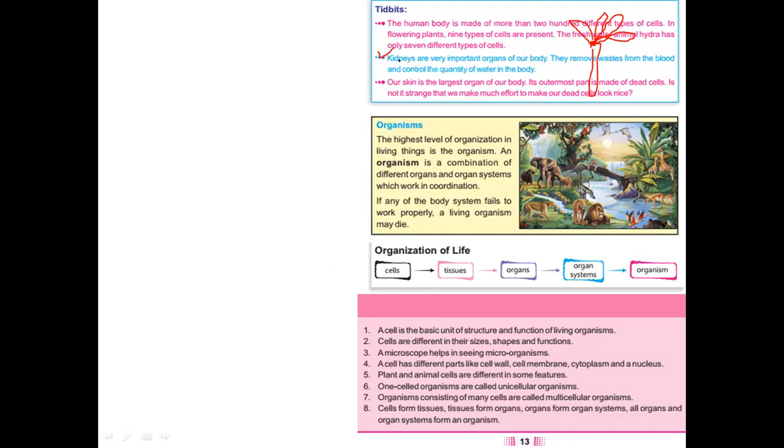Number two, if you know, kidneys are very important organs of the body. Yes, they remove waste from the blood and control the quantity of water in the body.